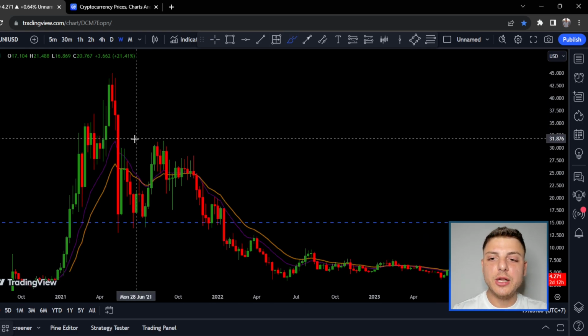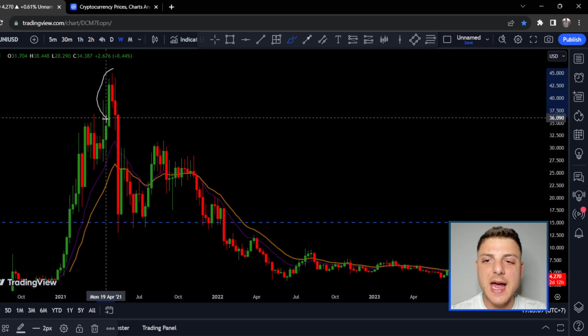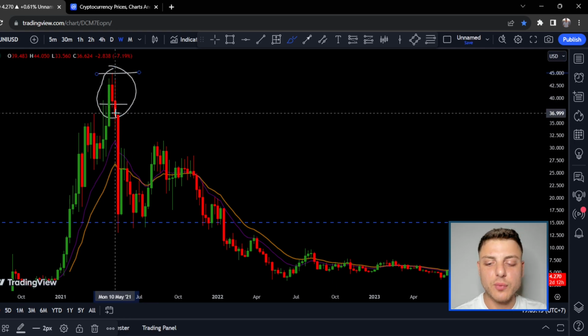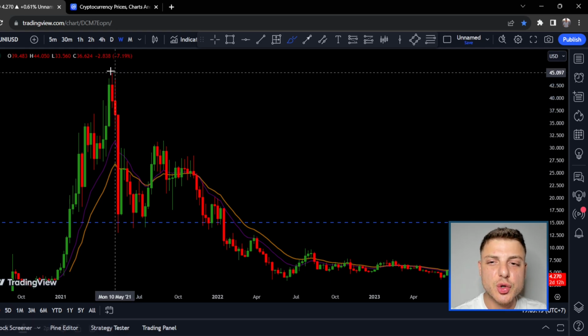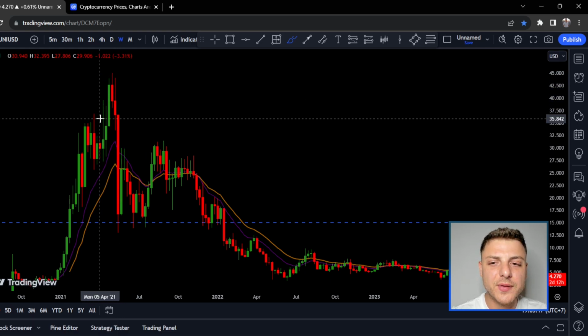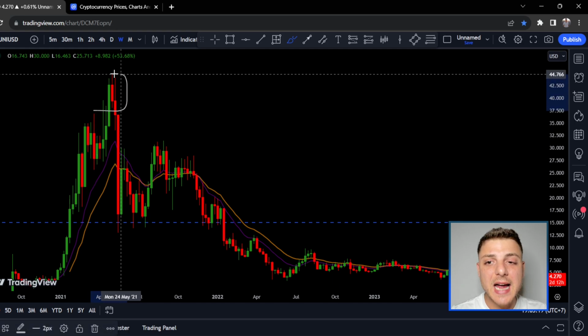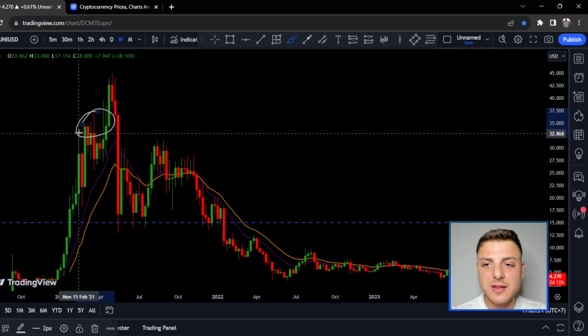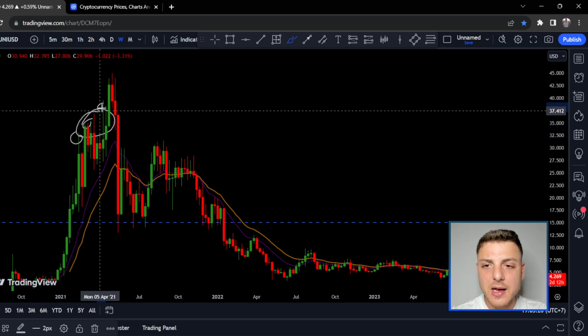The next area that I'm really looking at is, rather than looking at this exact all-time high position where it's around that $35 to $45 range, there wasn't much price actually traded in this area, so I'm not very confident to say that we're going to get exactly into this box of area. Whereas you can see there's a lot more price being traded in this area. We had price traded here, here, and also here.